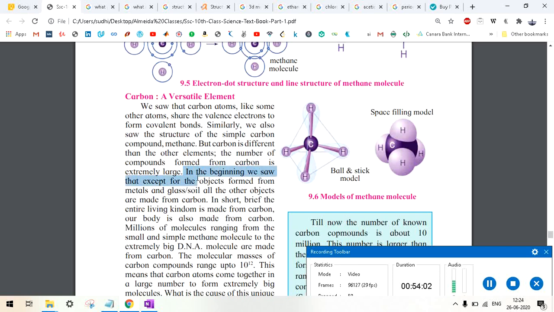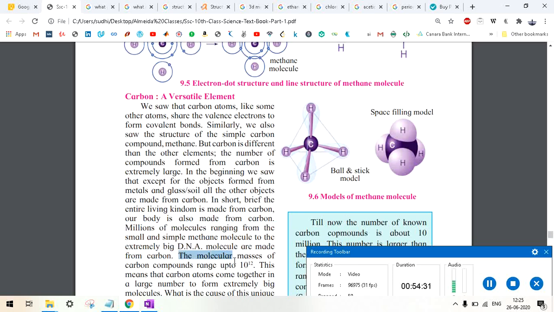In the beginning we saw that except for the objects formed from metal, glass and soil, all other objects are made from carbon. In short, the entire living kingdom is made from carbon. This is actually a very big sentence. You must note it. Our body is also made from carbon. Millions of molecules, ranging from the small and simple methane molecule to the extremely big DNA, are made from carbon.